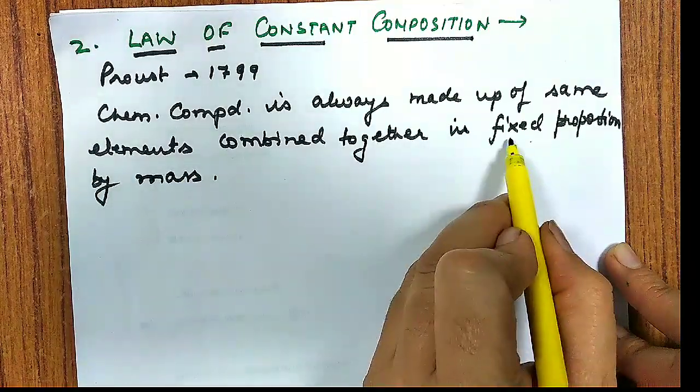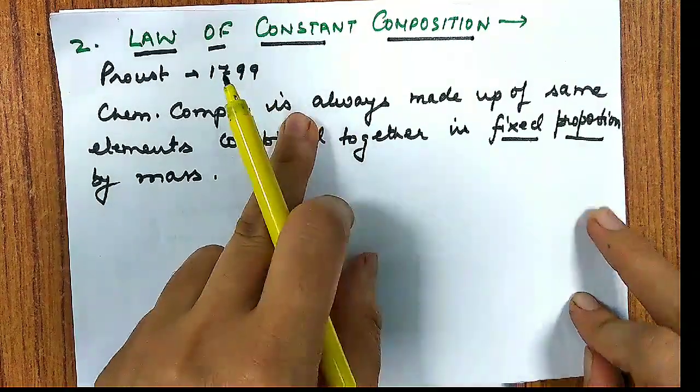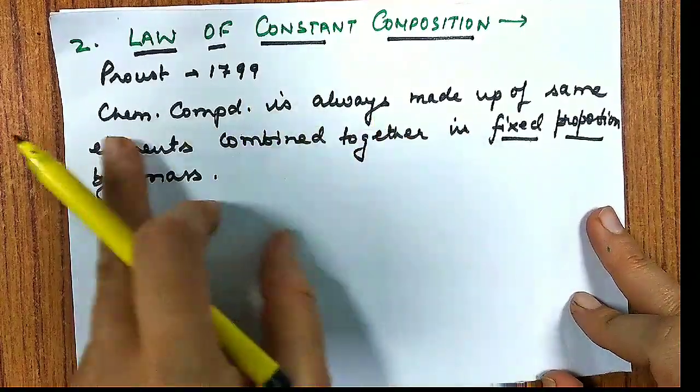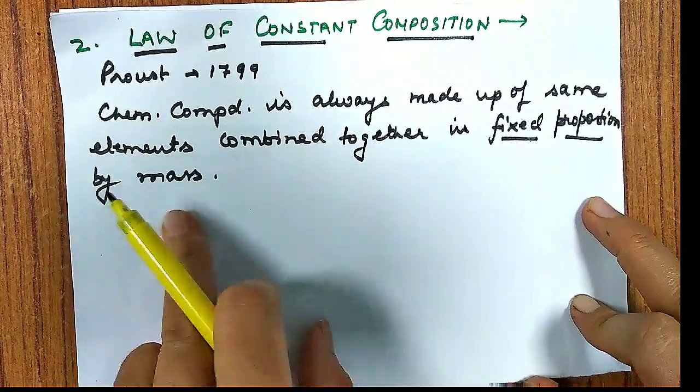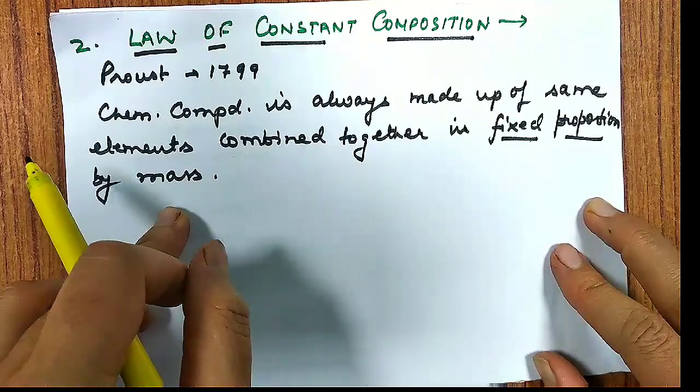So there must be a fixed proportion of these elements combined to form a chemical compound, and that ratio is fixed by mass.